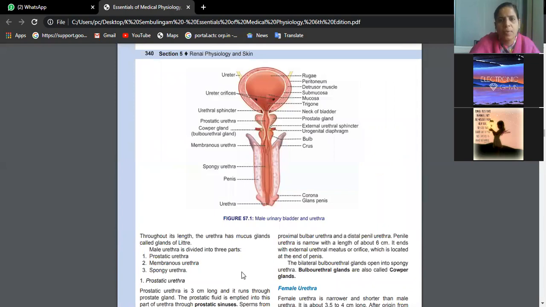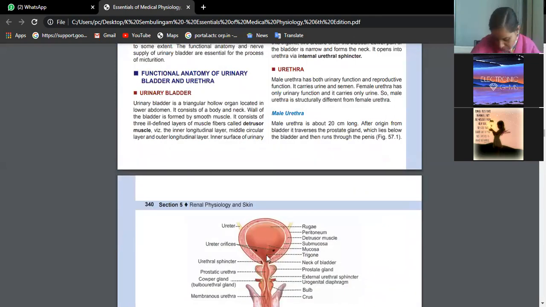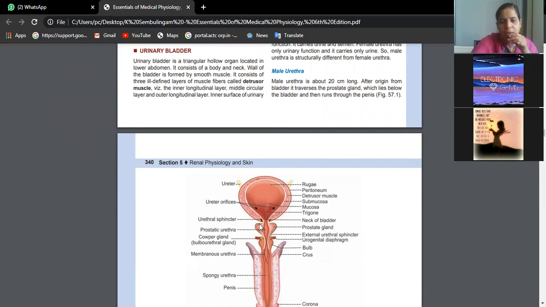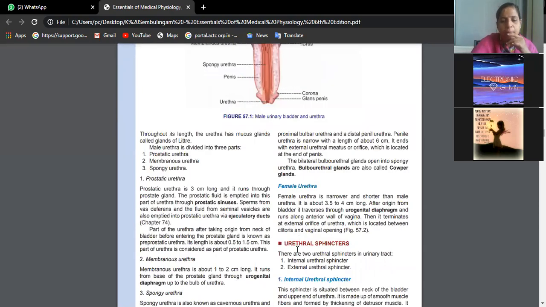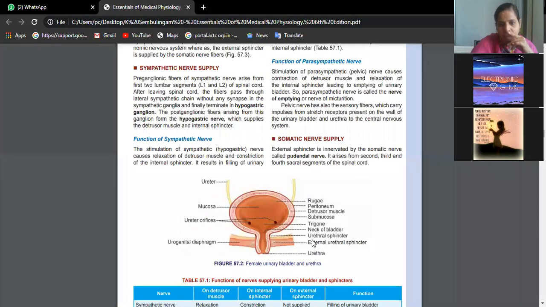See here. So we know micturition is nothing but passing of urine. That means we have the internal urethral sphincter, which is purely involuntary, and we have the external urethral sphincter. This is voluntary. Only when we are ready for the act, the external urethral sphincter will open, whereas the internal urethral sphincter will open without our knowledge also. So they are richly supplied by certain nerves. So you have to learn this nerve supply of urinary bladder and urethra.